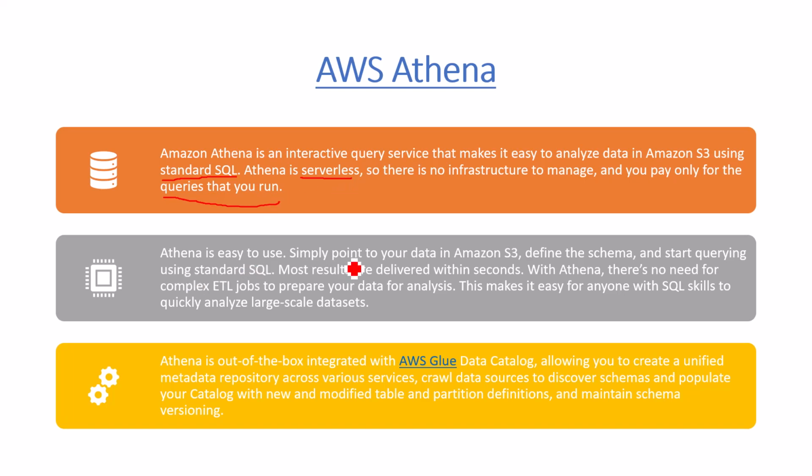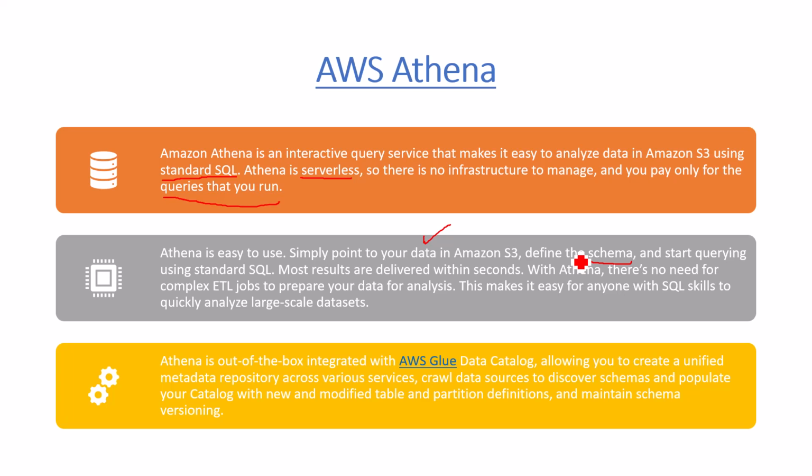Athena is easy to use. Simply point to your data in Amazon S3. When you point to the data, it doesn't mean you should have a relational database or NoSQL database. Any kind of CSV or Parquet files you can store in your Amazon S3 and you can fire the Athena queries. But yes, you need to define the schema. Schema is nothing but the CSV header, the column names become your schema.